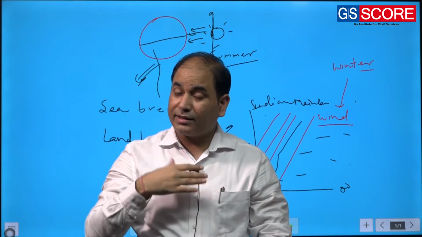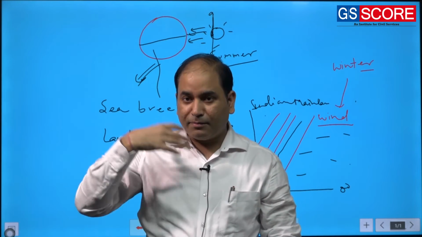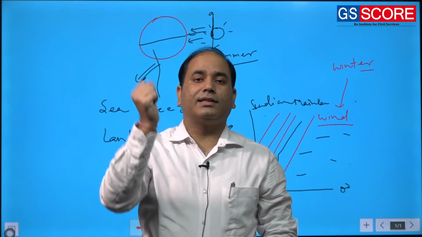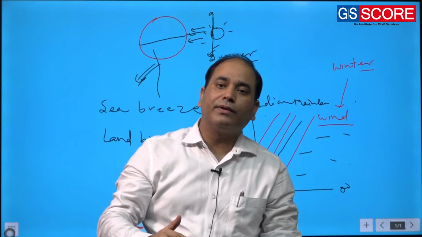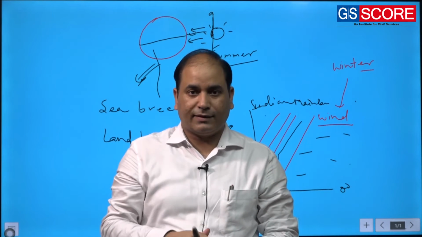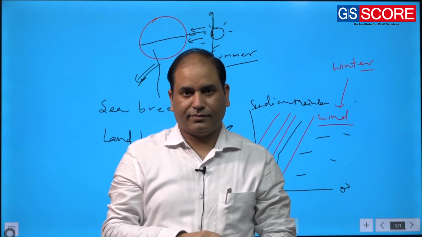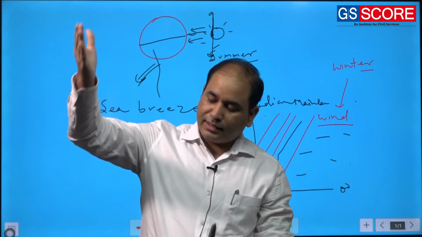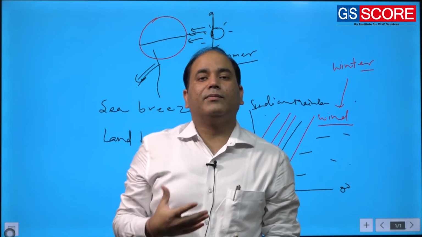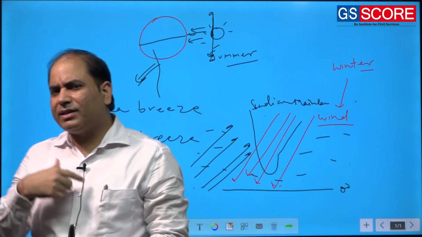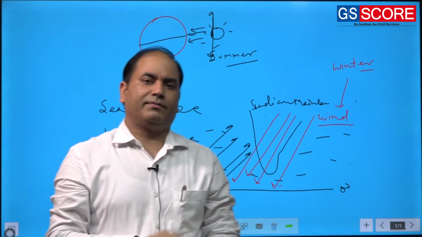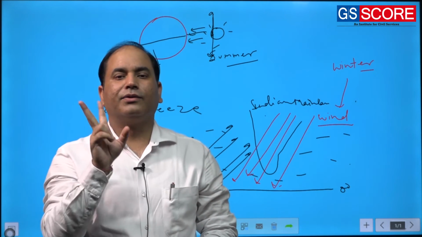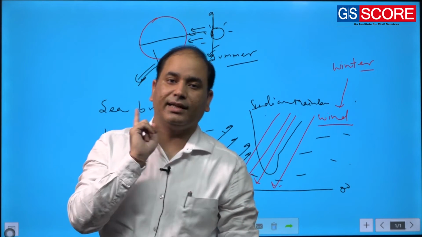Whenever the sun moves northward, the temperature of the northern hemisphere will start rising, whereas when the sun goes southward, the temperature in the southern hemisphere will start rising. We call it heating. So whenever the sun moves northward, heating will be more in the north, and when it moves southward, heating will be more in the south. But this heating will not be uniform. It will be different for the continent and ocean. We call it differential heating.